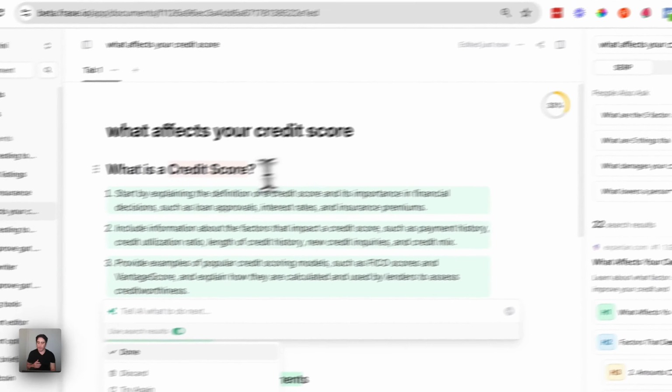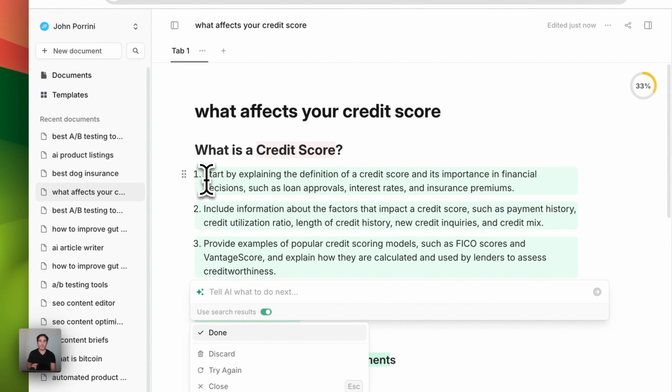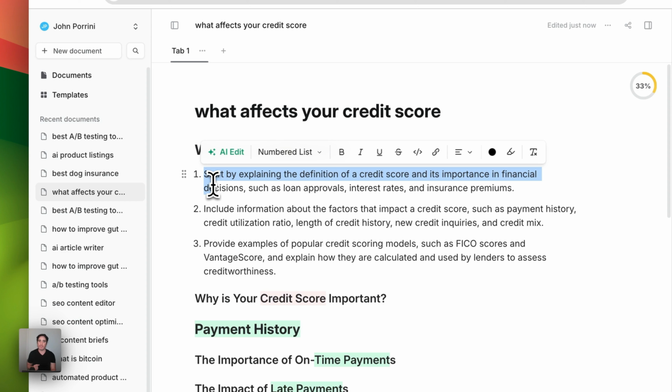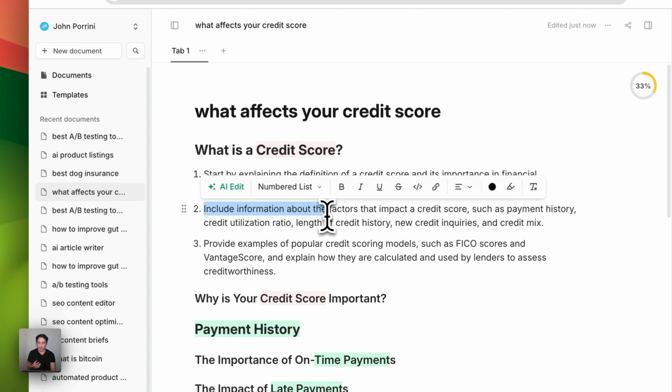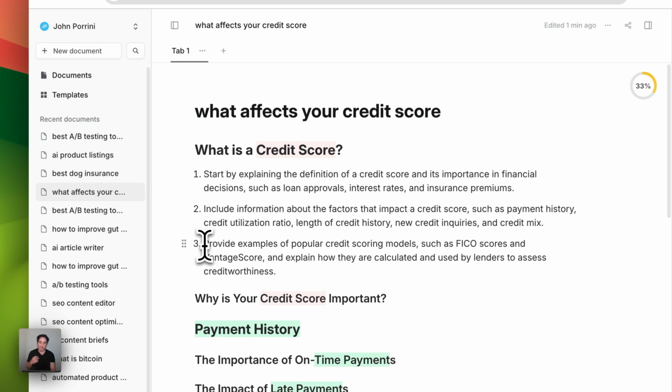So as you'll see here, using the SERP information, Phrase generated 3 bullets of strategic advice about how to talk about the section on, again, what is a credit score. Let's just look at these real quick. So the first recommendation is to start by explaining the definition of a credit score. The second recommendation is to include information about the factors that impact a credit score, such as payment history, credit utilization ratio, all things that I probably wouldn't consider if I were just writing off the cuff. The third thing is to provide some examples of popular credit score models.